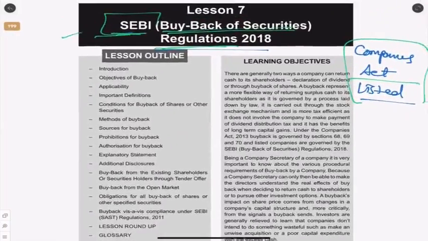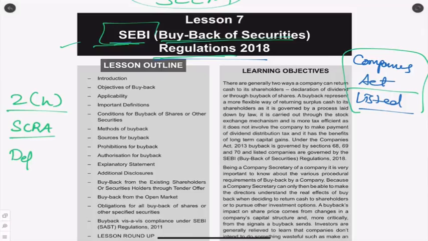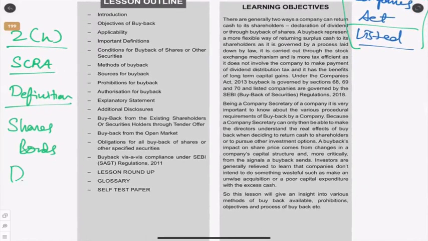And as I have told you many times, Section 2 subsection H of the Securities Contract Regulation Act talks about the definition of what is a security. Correct? Whether it is shares, whether it is bonds, whether it is debentures, whatever it is.